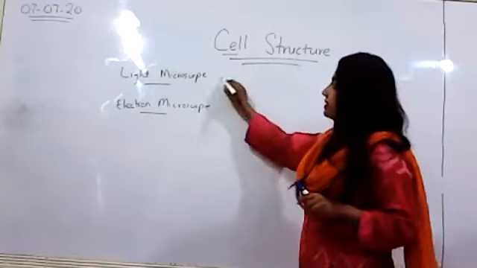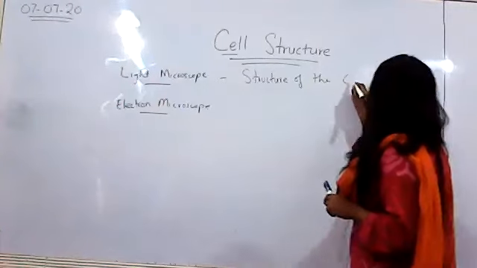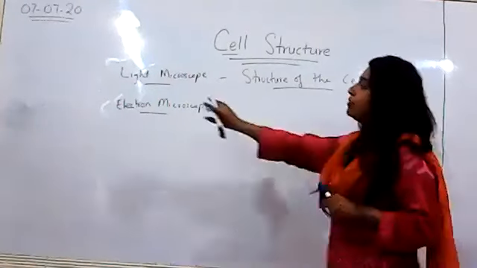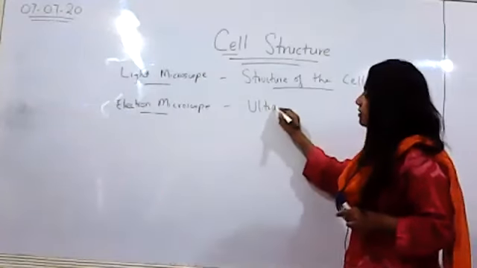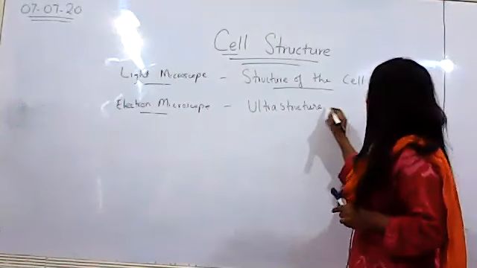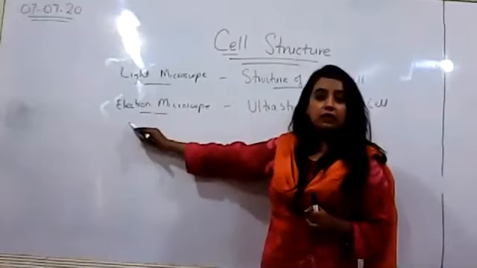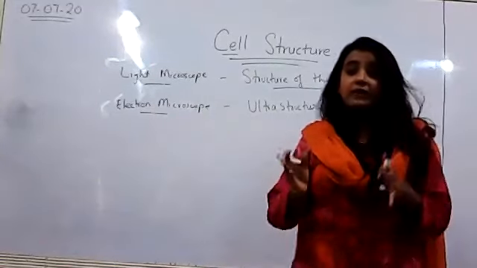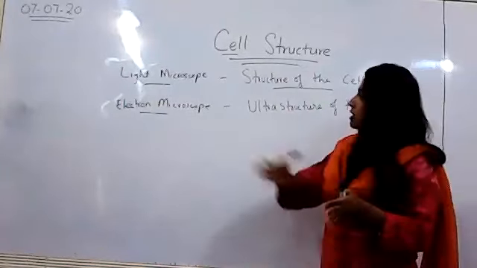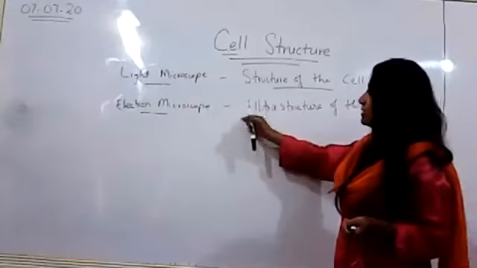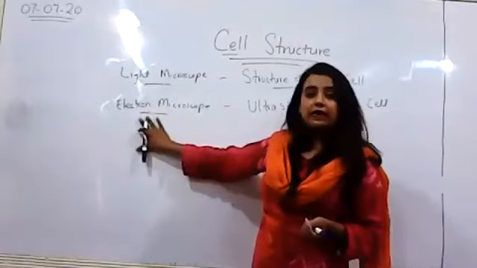So whenever you find the term structure of the cell, that means the cell is being viewed under the light microscope. When we use the term ultrastructure of the cell, that means the cell is being viewed under the electron microscope. So we will be studying both the general structure of the cell, some points of which you've already studied in O3, and then the ultrastructure of the cell as well. That is how it is viewed under the electron microscope.